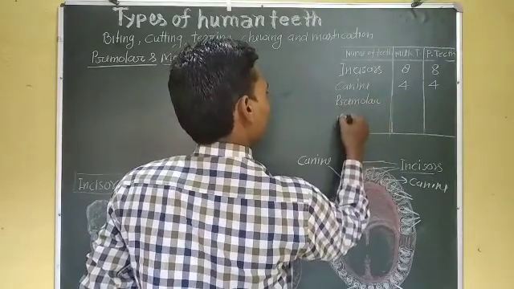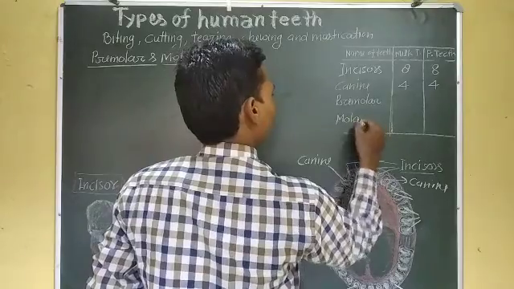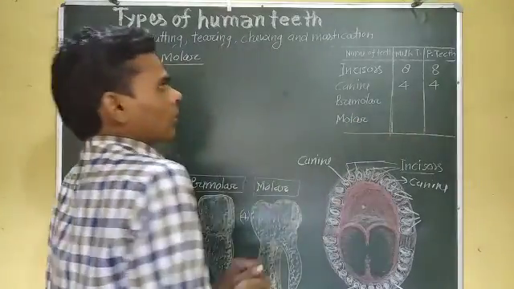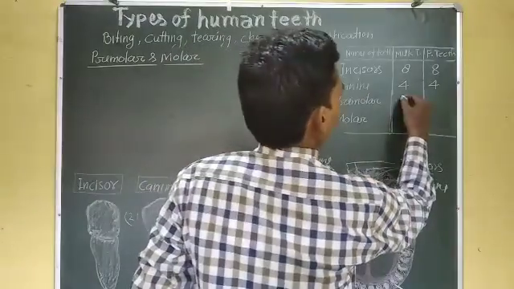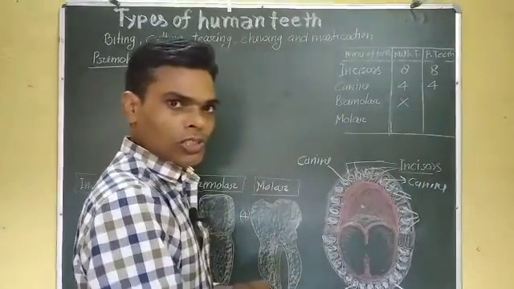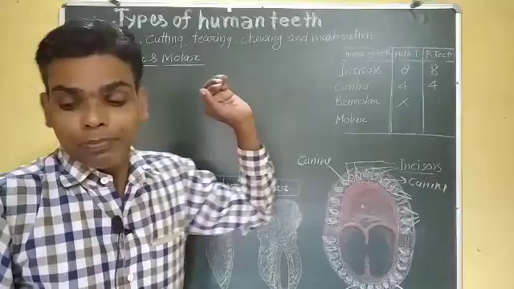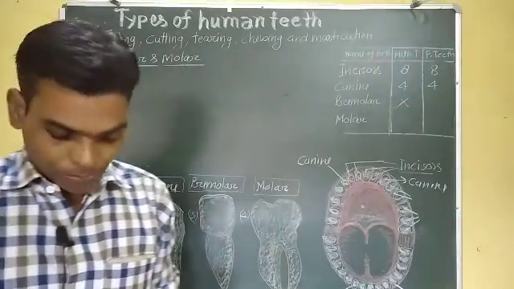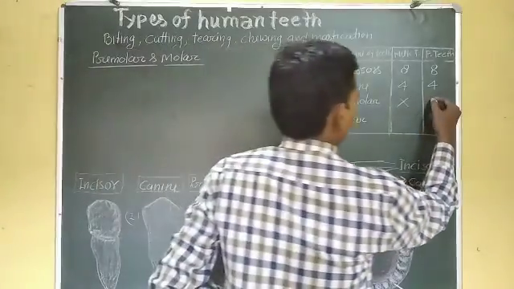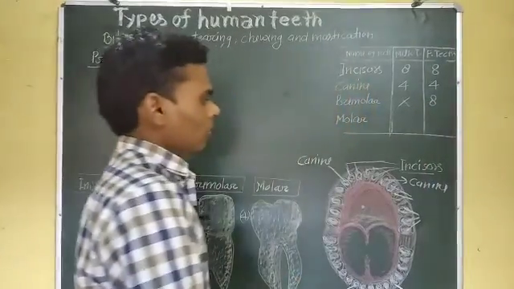In milk teeth, no premolars are found, but in permanent teeth, the number of premolars is 8.